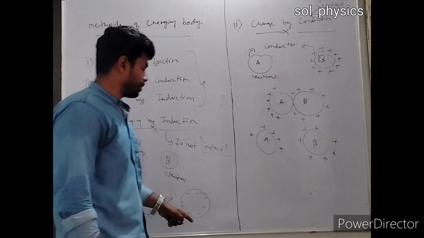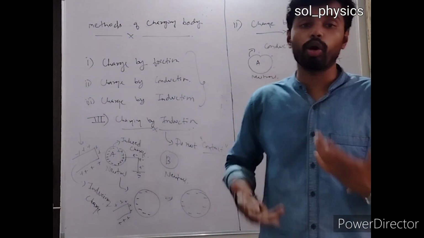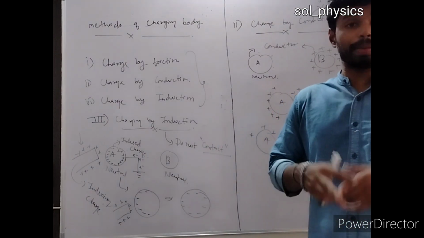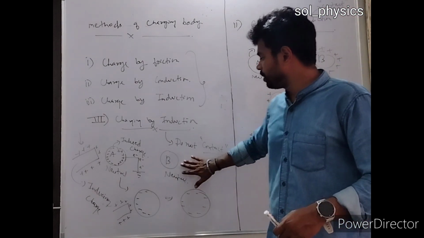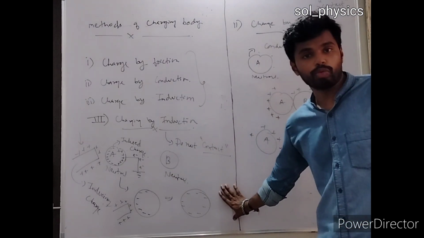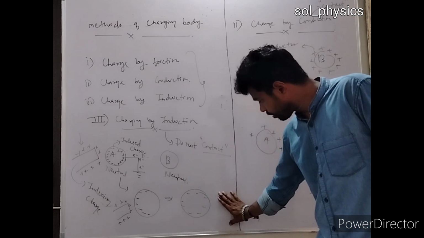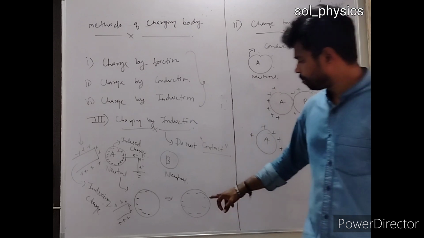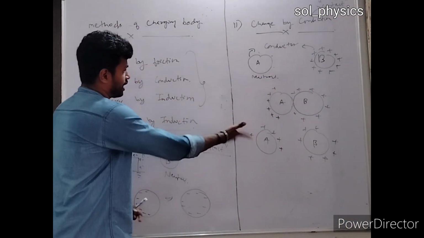तो क्वेश्चन ये उठेगा बेटा कि if you are charging the body without making any contact, how will you charge the body completely negative? How will you charge the body completely positive? As of now बॉडी बी के तो as of now कोई जरूरत नहीं पड़ी, बट अगर बॉडी बी भी लेके आओ तो सपोज करो अभी बी बॉडी न्यूट्रल है, अब इस बी को अगर मैं यहां पे रखूं तो what will happen? Since this body is completely negative charge and if I am bringing this body B closer to body A, now again the same phenomena will happen because in this case this is a completely negative charge. सपोज करो, इधर से मैं कंटिन्यू कर रहा हूं.